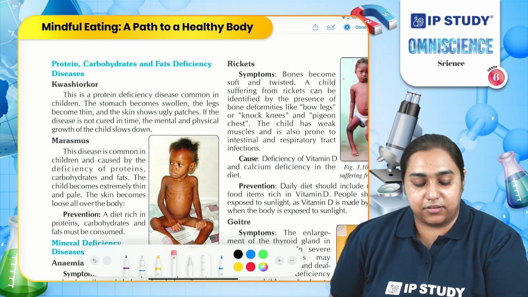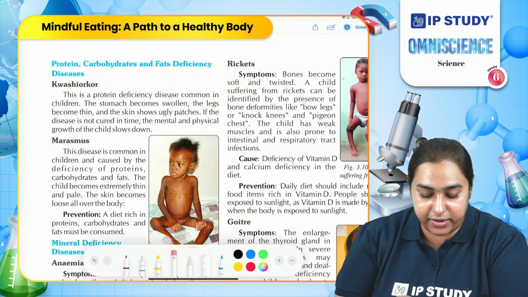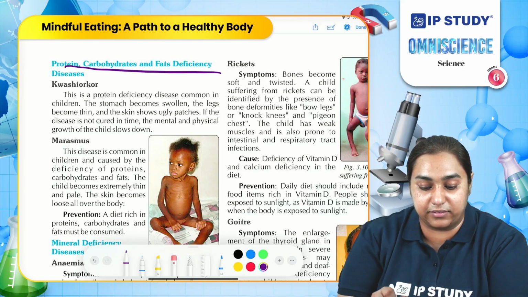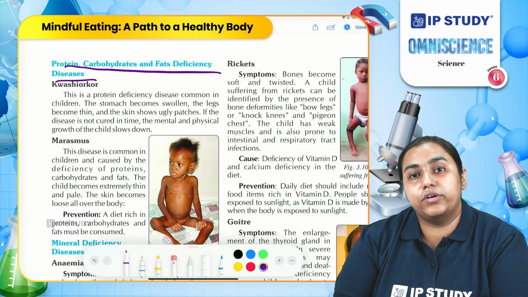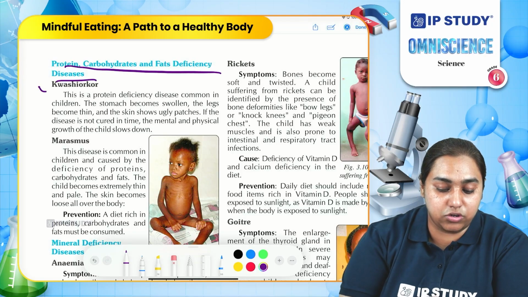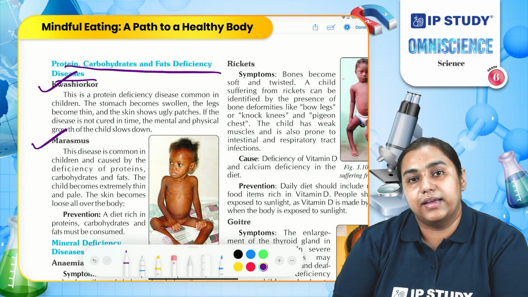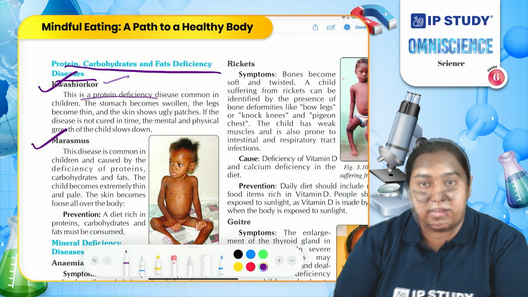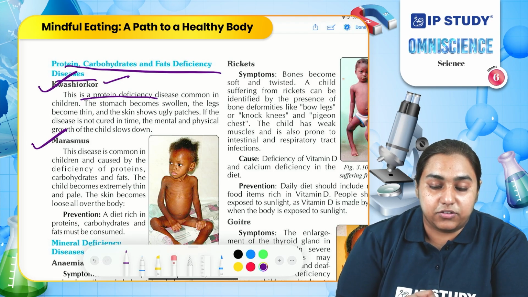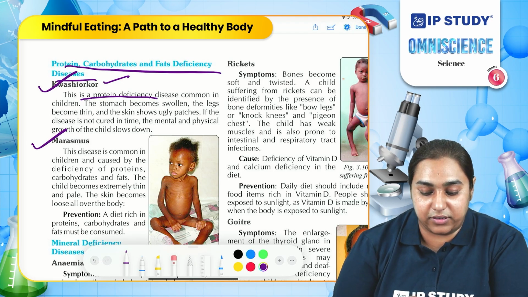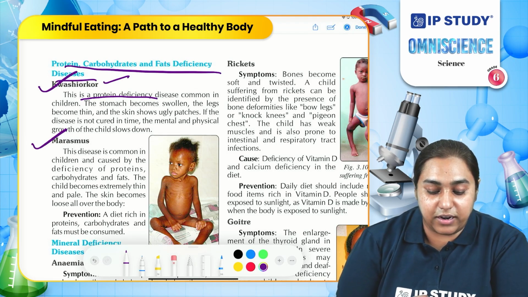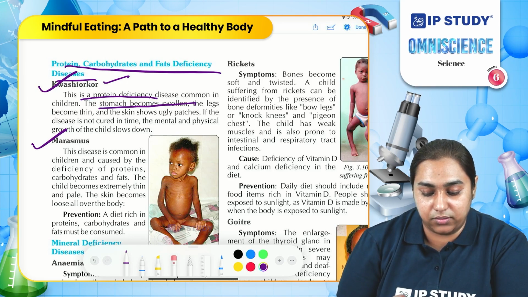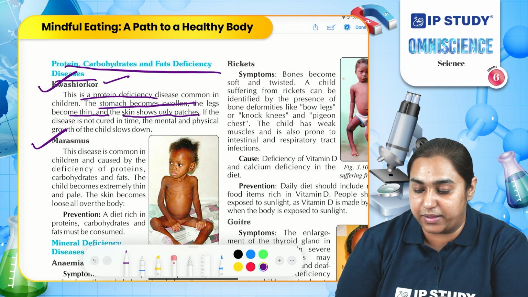Other deficiency diseases are protein, carbohydrate and fat deficiency diseases. Two diseases caused by them are kwashiorkor and marasmus. This condition is mainly observed in children under the age of 5. In kwashiorkor, children suffer from protein deficiency. In this condition, the stomach becomes swollen, legs become thin and skin shows ugly patches.